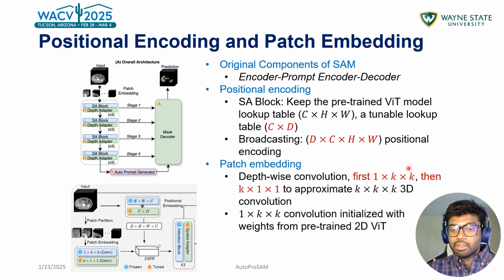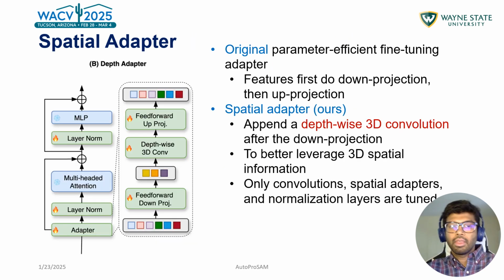And the first one is pre-trained with the original weights, so we can use the original prowess or the capabilities of SAM's, and we just learn this k by 1 by 1 convolution to create this 3D convolution patch embeddings.